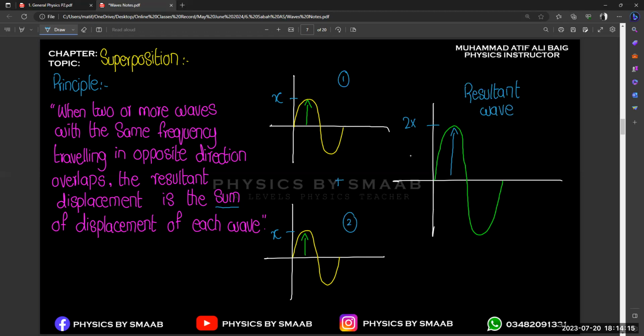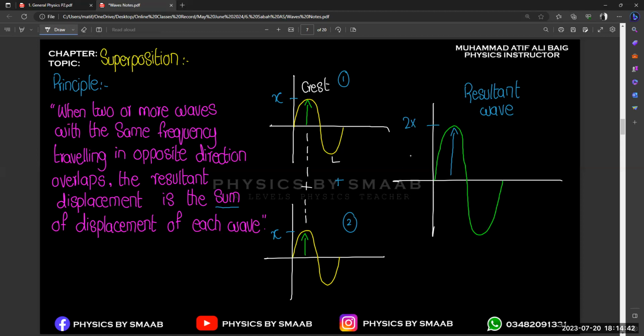You studied the upper part of the wave and the lower part of the wave, right? Let's suppose in this particular example, crest is going to be added with the crest of the second wave, because this is the crest of the first wave and this crest combines with the crest of the second wave, right?